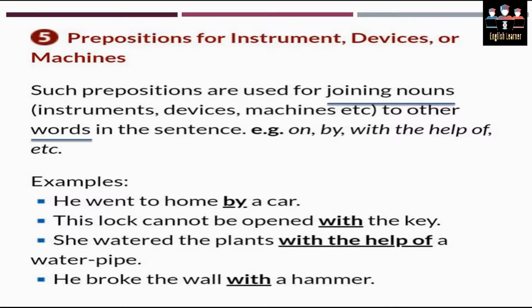Such prepositions are used for joining nouns. Nouns can be an instrument, a device, or a machine. They are used to join the nouns to the other words in a sentence. And their list includes on, by, with the help of, and so on. Again, we have a huge list for prepositions of an instrument as well.